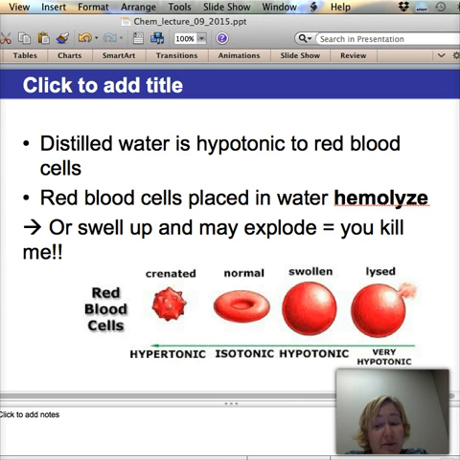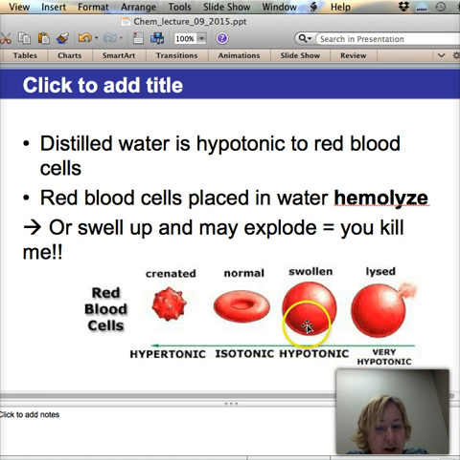Here's some sad blood cells right here. Distilled water. This is how morons kill people. They say, oh, you're dehydrated? I don't have any IV fluid. I should just put an IV needle in you and run straight distilled water through your veins into your capillaries. Here's what happens. Blood cells placed in water hemolyze. They swell up. Because what's the water going to want to do? The water's like, oh my gosh, look at all this blood cell stuff. I got to get in there and dilute that. Right? That's what water does. Water wants to dilute things. That's what it does. That's who it is.